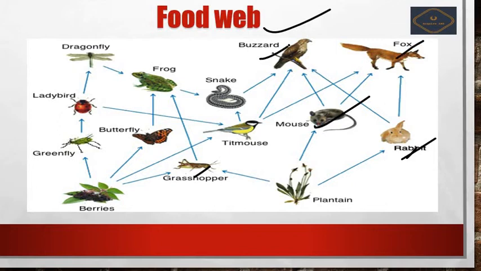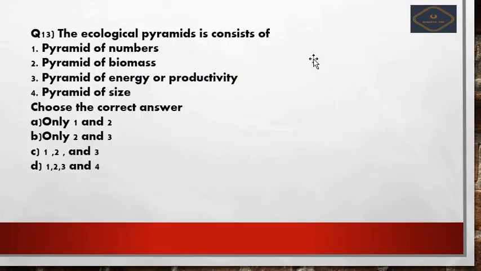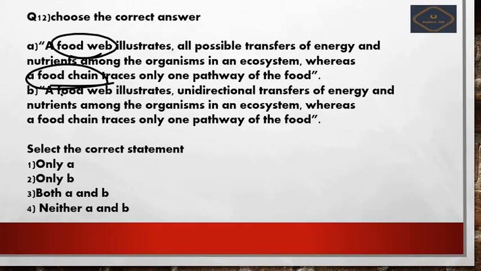Okay friends, next mouse can be eaten by the fox and buzzard. In a similar way, what I am trying to say here is that the food web is multi-directional.